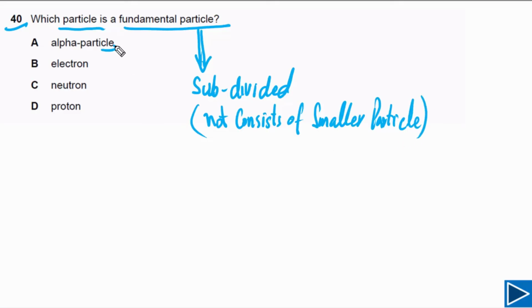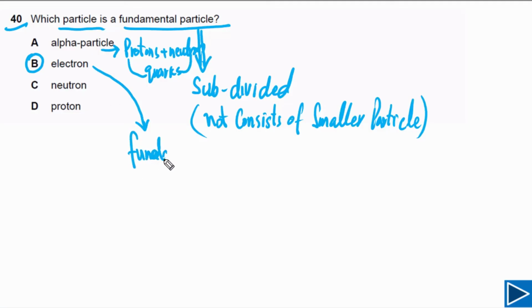First one is alpha particle. This is not a fundamental particle because it consists of protons and neutrons, and neutrons and protons consist of quarks. If you look at electron, electron is a fundamental particle. So our answer for this question is B, because electron does not consist of smaller particles. We cannot divide this into smaller particles. So electron is a fundamental particle.